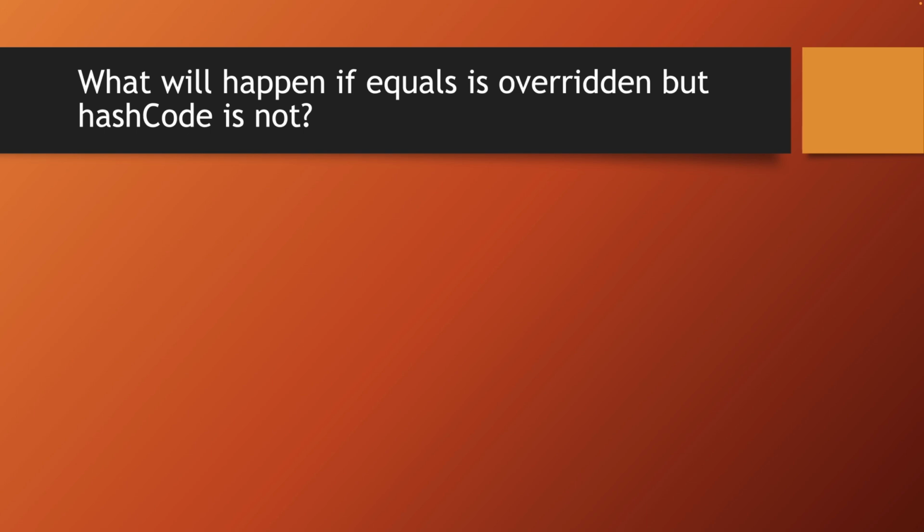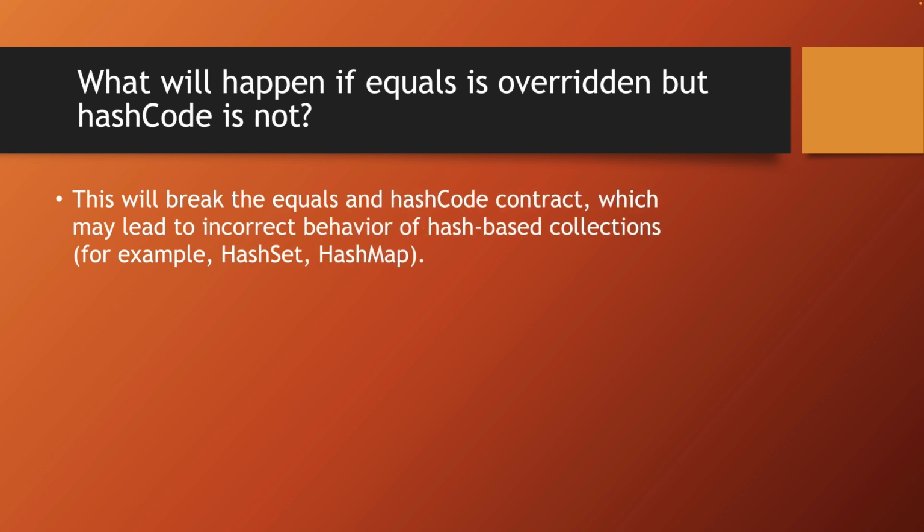What happens if you override equals, but not hashcode? It breaks the contract between equals and hashcode, which can cause the tables like hashset and hashmap to work incorrectly. In these cases, just remember how these collections work and how overriding hashcode affects them.